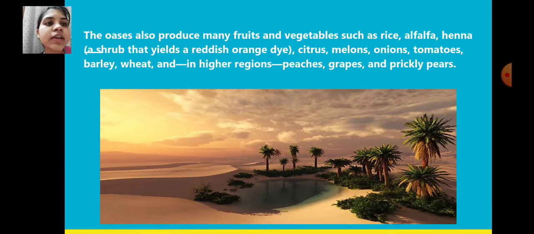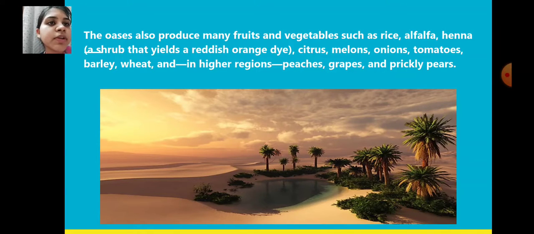The oases also produce many fruits and vegetables such as rice, alfalfa, and henna. What is henna? A shrub that yields a reddish orange dye. Sometimes people use henna on their hair to make it reddish orange. That is henna.